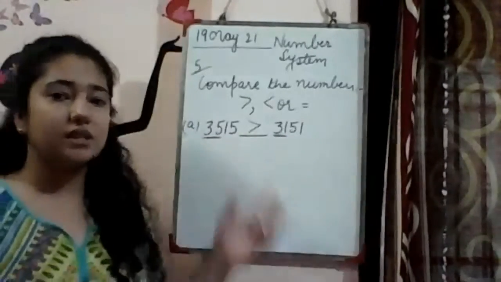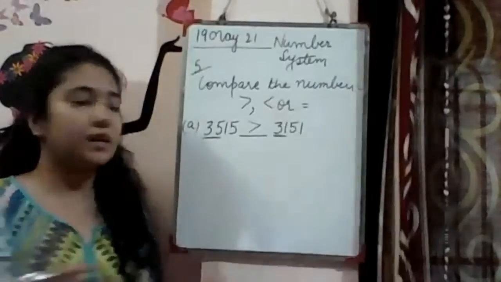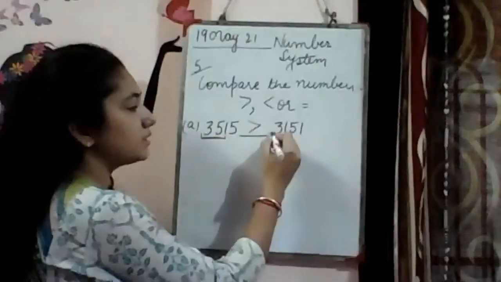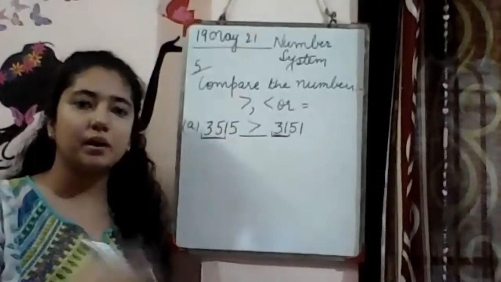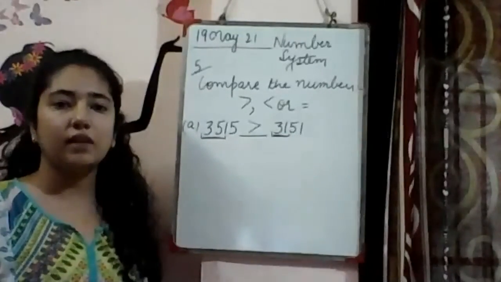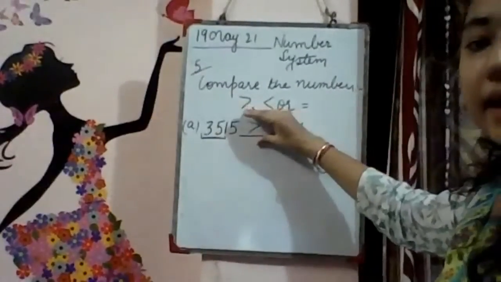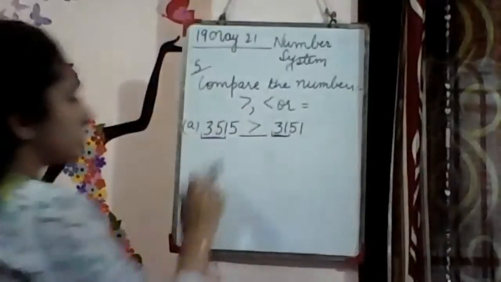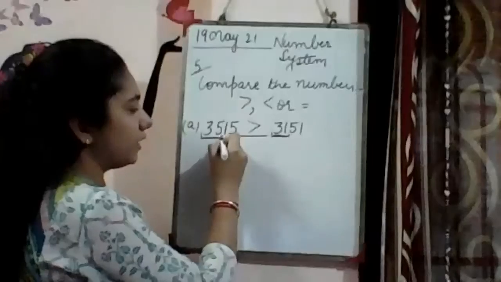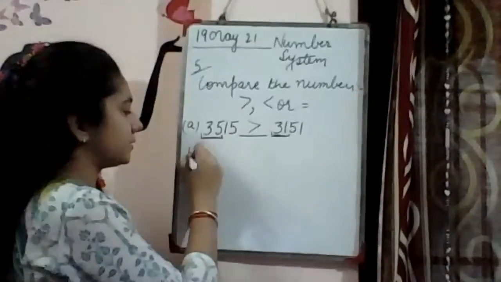So no need to see the complete 4-digit number. We will just take the starting 2 digits. This is 35, this is 31. So easily we can tell, is 35 bigger or 31? Obviously 35 is bigger. So the number which is bigger, we will keep our sign's mouth open towards that side, like this. Okay? I have told you a simple way. So between 35 and 31, which is bigger? 35. Right? Next is B part.